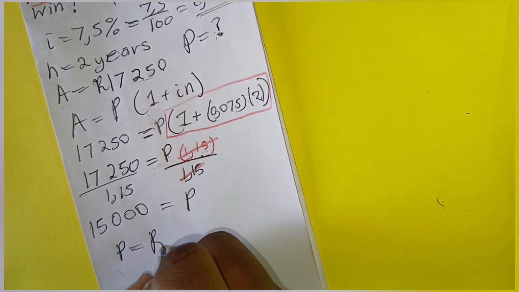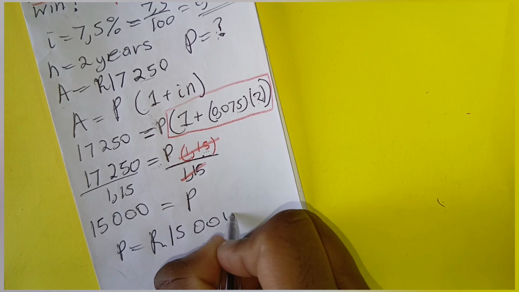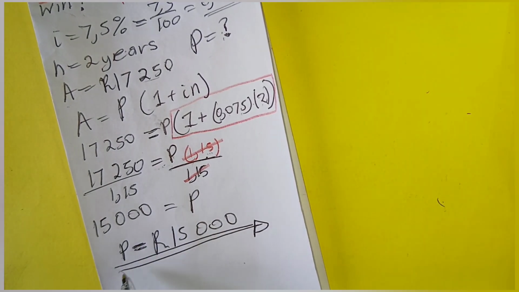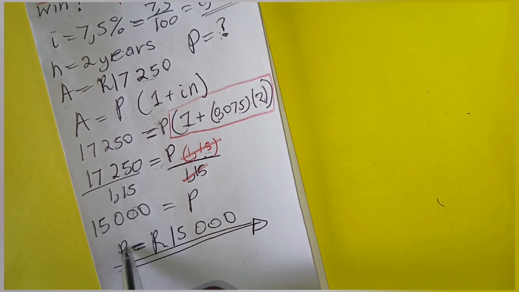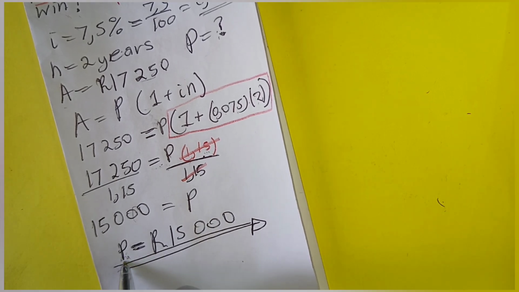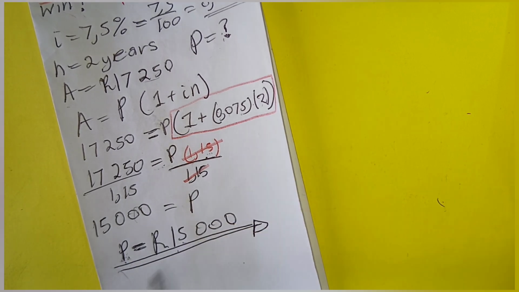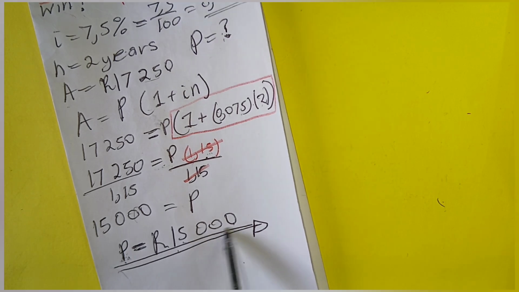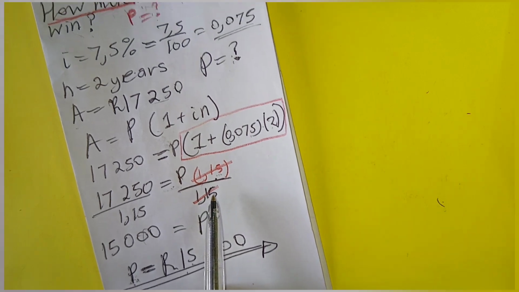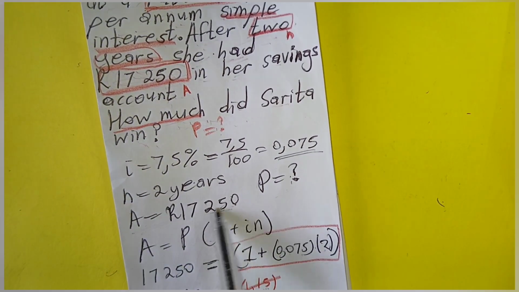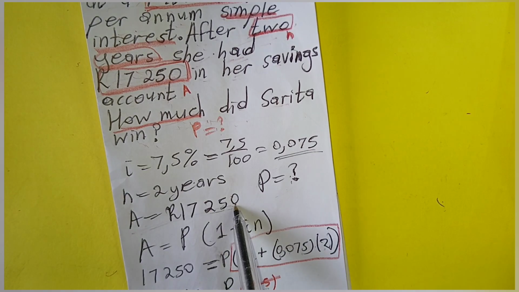So now you can just write it this way. P is equal to 1. All the time, guys, your unknown value must be on the left hand side. Just leave your unknown value, which was P, on the left hand side. But now we know our unknown value. It is 15,000. Meaning that Sarita won this money, then after 2 years, she had this one. Do you understand? She had this one after 2 years.